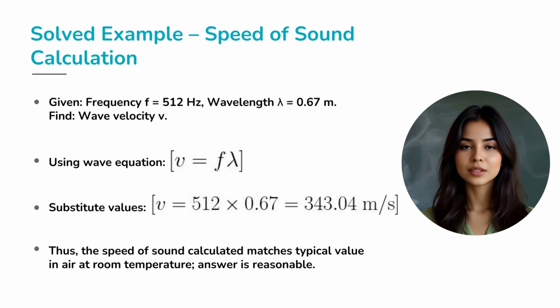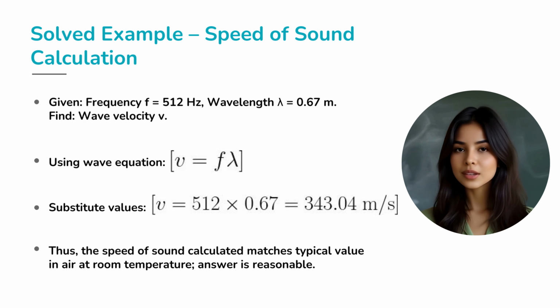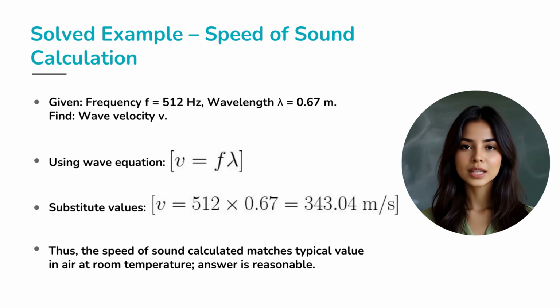Now substitute the values: v equals 512 multiplied by 0.67, which equals 343.04 meters per second. Thus, the speed of sound we calculate here matches the typical value of sound in air at room temperature. This confirms that our answer is reasonable.